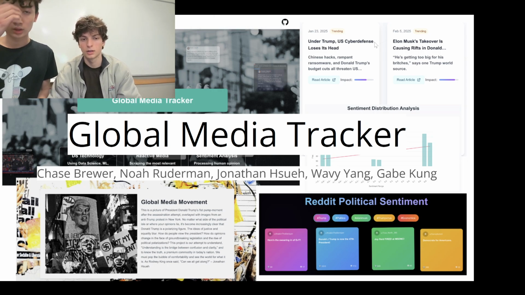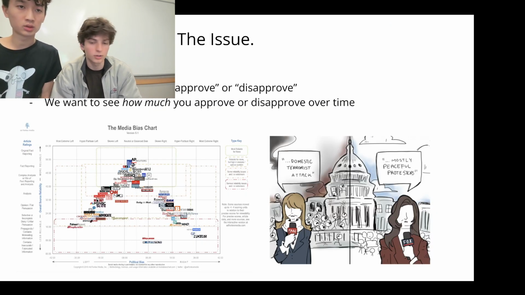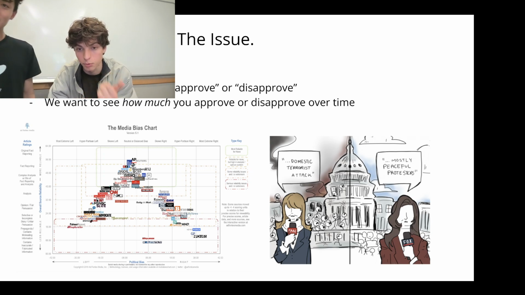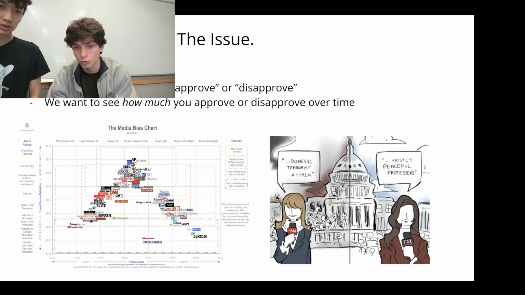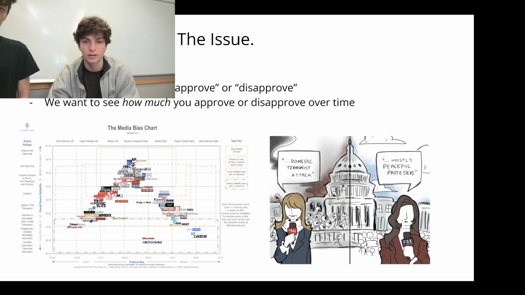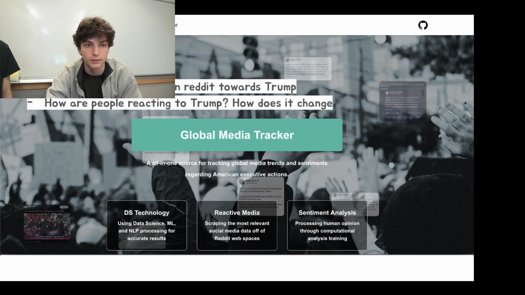We are, this is our global media tracker. In the current political climate, everything is very biased. There is bias in polling data and in approval ratings. Approval ratings are also not entirely accurate because they're binary: it's either approve or disapprove, and there's actually a lot more nuance to that. It can totally change depending on who you're looking at for your data.